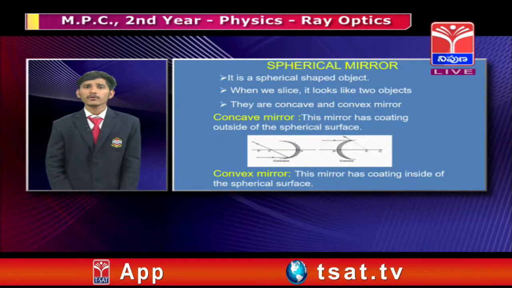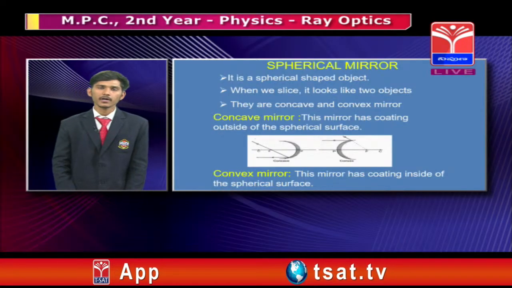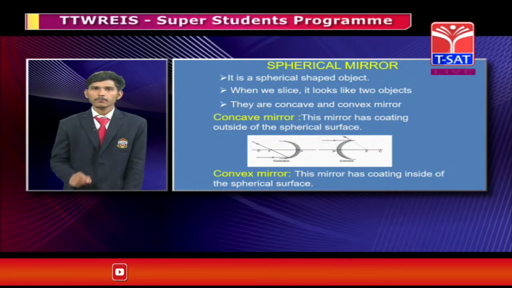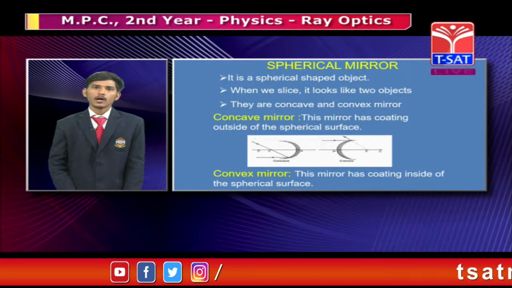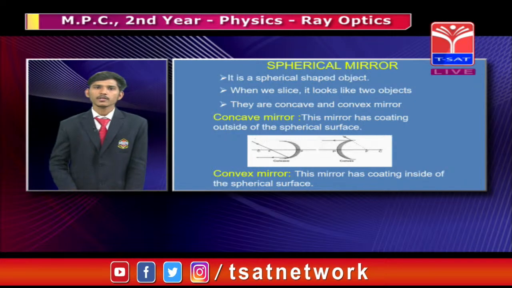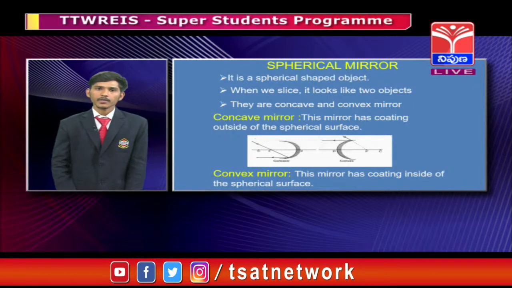What do you mean by convex mirror? A convex mirror is one where the mirror is coated on the inside of the spherical surface, and convex mirrors are also called diverging mirrors.